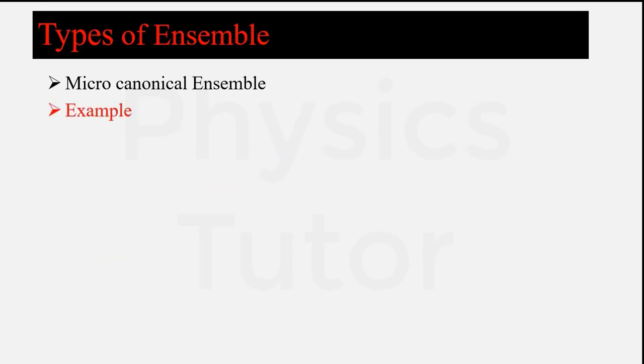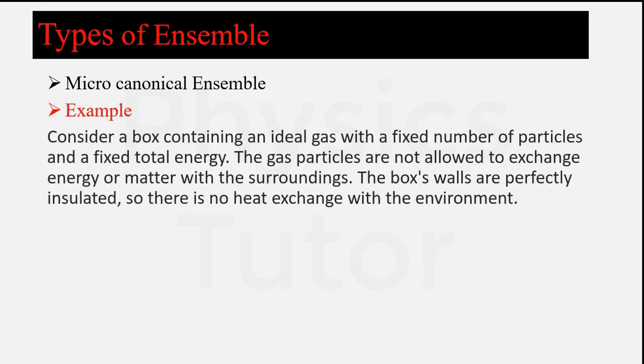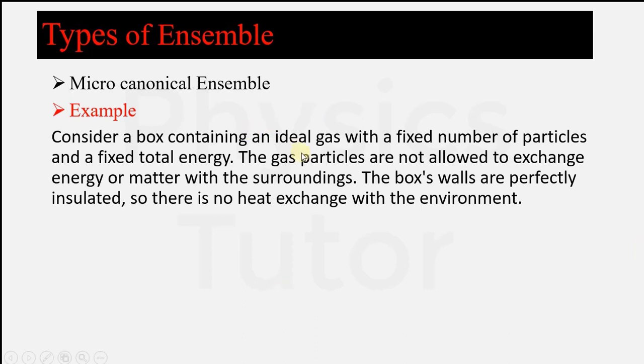If we look at an example of the microcanonical ensemble in detail, consider a box containing an ideal gas with a fixed number of particles and a fixed total energy. The gas particles are not allowed to exchange energy or matter with the surroundings. The box walls are perfectly insulated, so there is no heat exchange with the environment. In simple terms, the system is adiabatic. No heat enters or leaves, and the number of particles and volume will remain the same, and energy will remain the same. The system would be isolated. So in this case, the result will be in the form of a microcanonical ensemble.